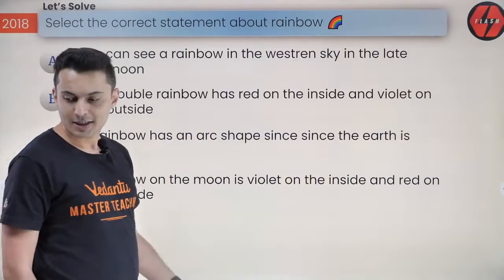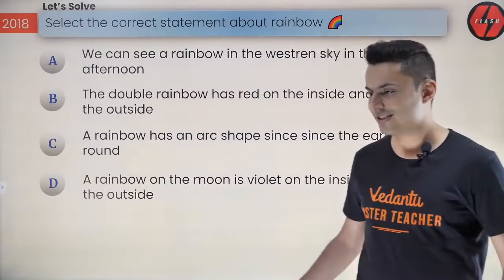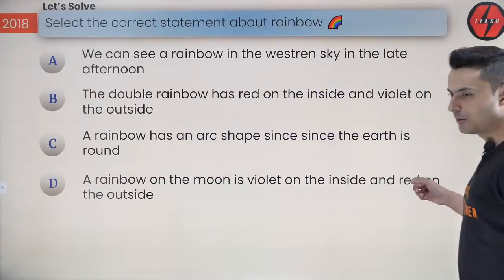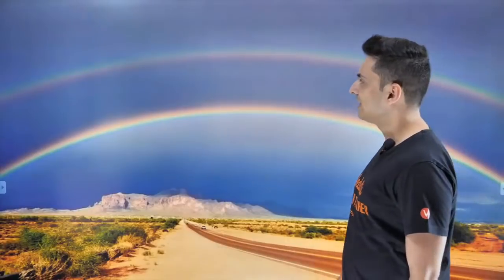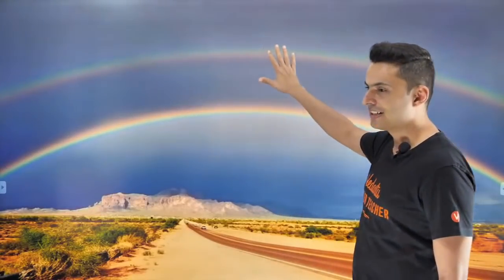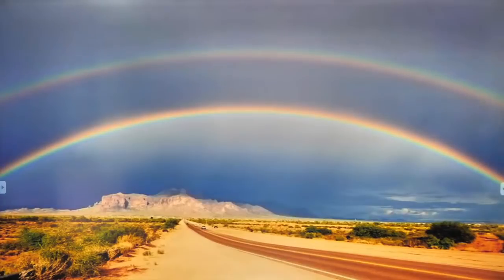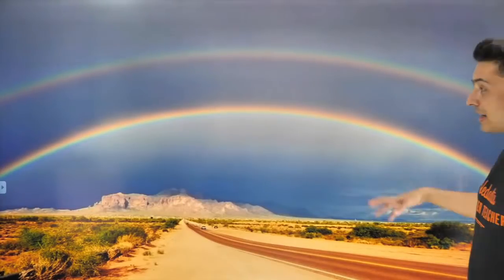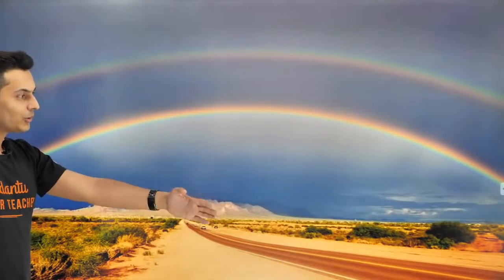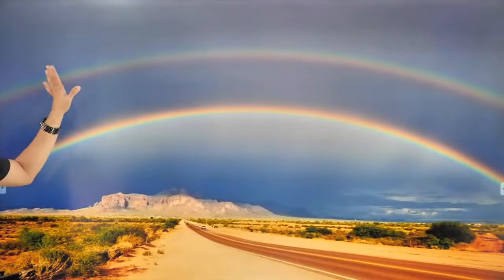Okay, interesting. So let me tell you what the correct answer should be. Okay, no, I'll show you. This is how it looks. I don't know whether you can see it clearly, but this is how a double rainbow looks. It's a very rare phenomenon. It happens sometimes, and I'm going to show you why it happens and when it happens.